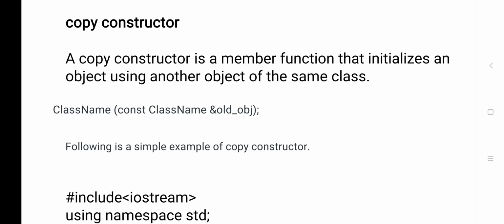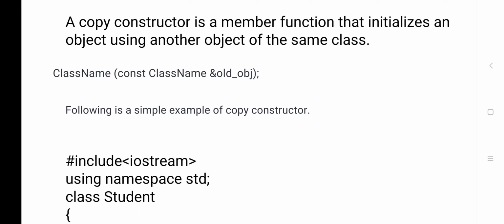So B1 is called as a copy constructor. Here we are creating one object by copying the content of another object. Now here you see the syntax: class name, const keyword, class name and old object. Here the class name is the same, and for the old object, the object using which you are creating the new one, you have to give that object name.